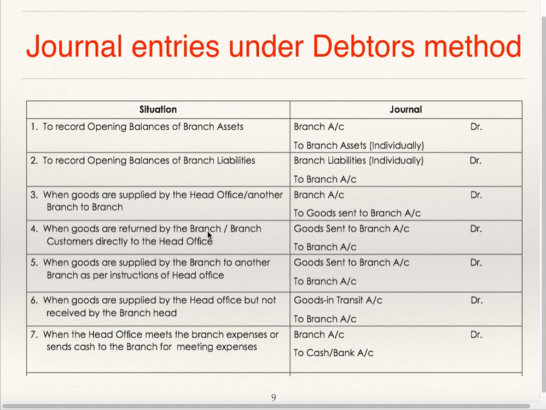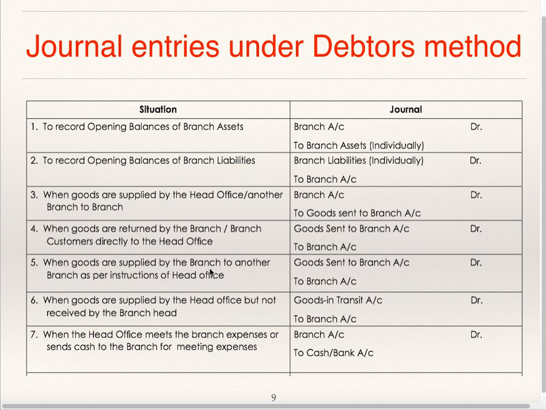When goods are returned by branch customer directly to head office, that is, if goods are returned by branch to head office or any of the branch customers directly to head office, then the entry will be the same, goods sent to branch account, debit to branch account. If branch is receiving, debit it to branch account. If branch is sending goods out of the branch, credit it to branch account as goods sent to branch account.